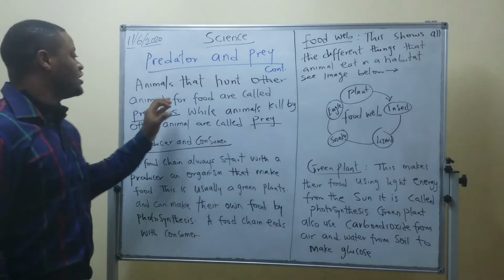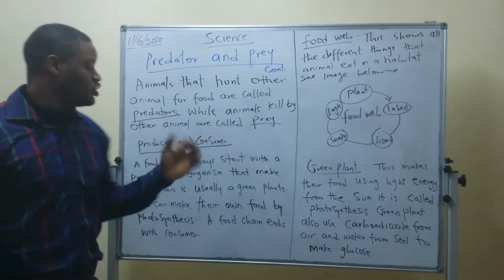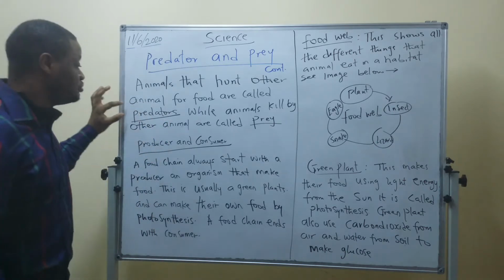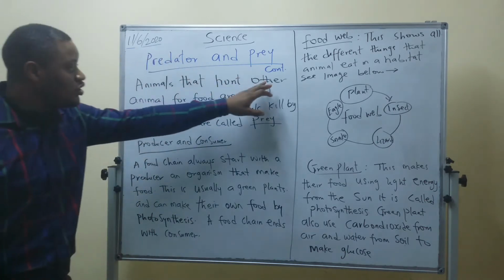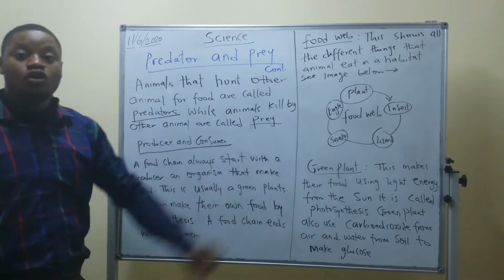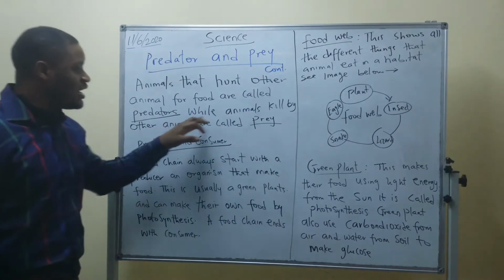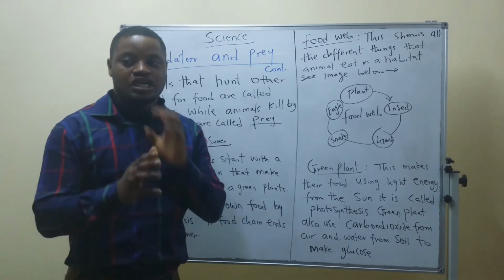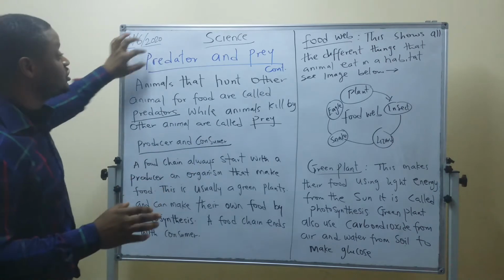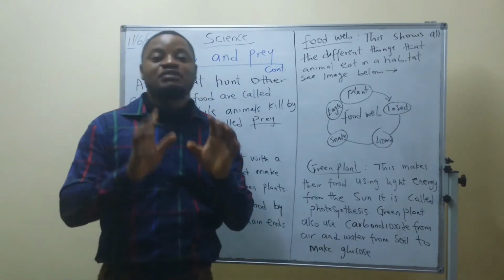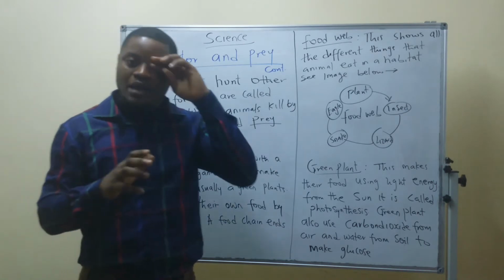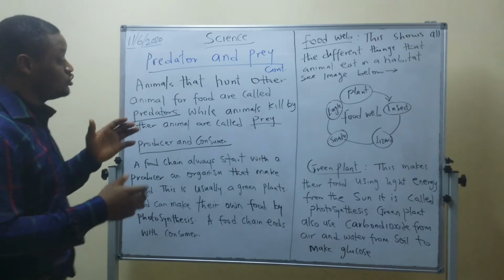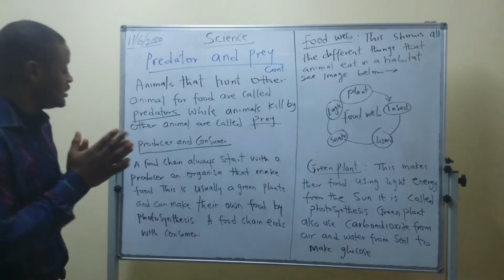Animals that hunt other animals for food are called predators. That is what I mean by predator. While animals killed by other animals are called prey. You can now see the difference between predator and prey. Predators are animals that kill other animals for food, while prey are animals that were killed by other animals.